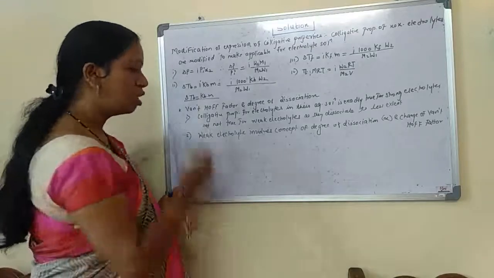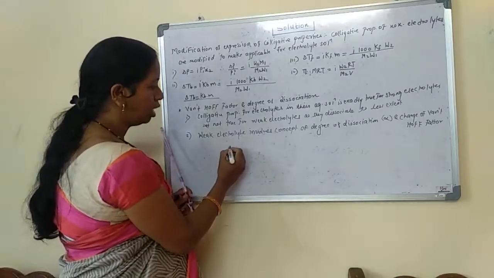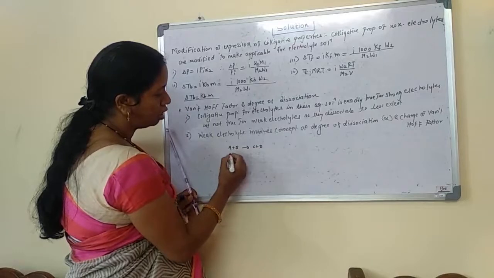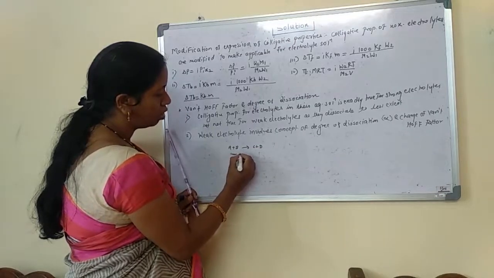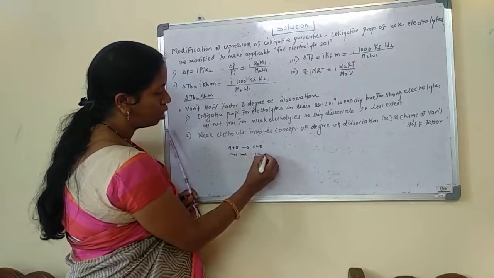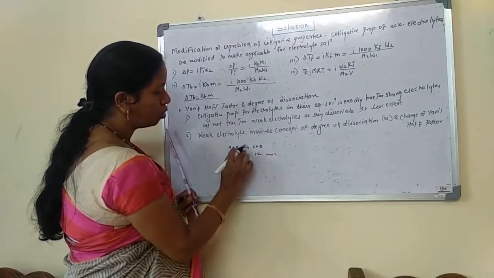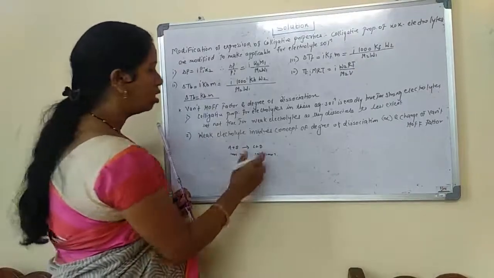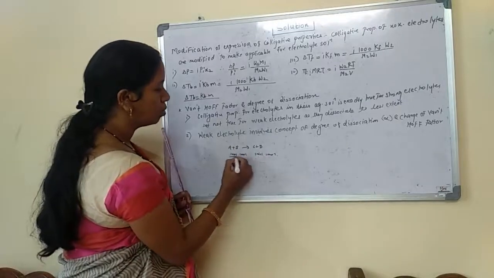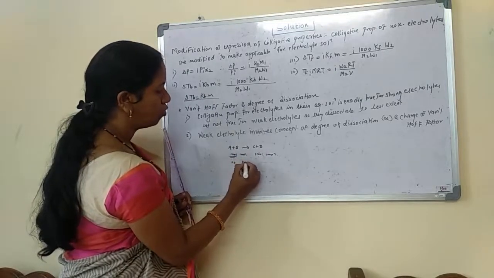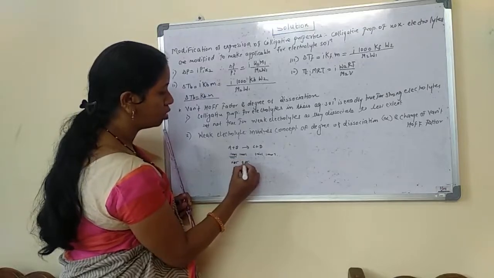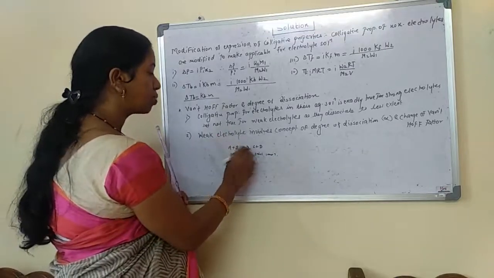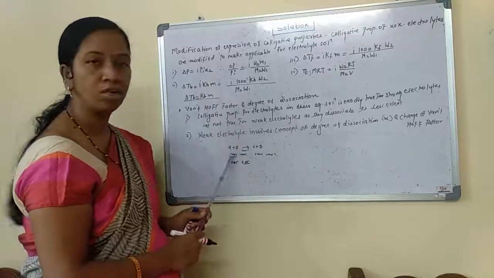So if we are considering any equation, A plus B gives C plus D, suppose 1 mole of each, we are getting 1 mole and 1 mole. So out of this 1 mole of A and B, exactly all moles are not dissociated. Suppose some moles from A are dissociated, 0.05 moles are dissociated, and then the remaining are again 0.05 moles. So some of the moles are in an undissociated state.